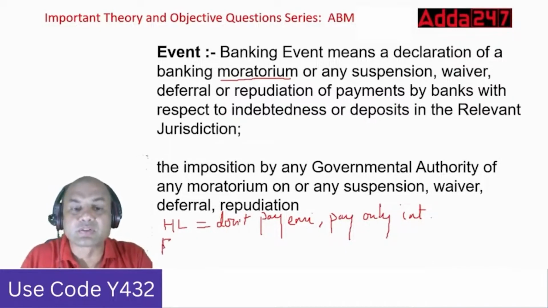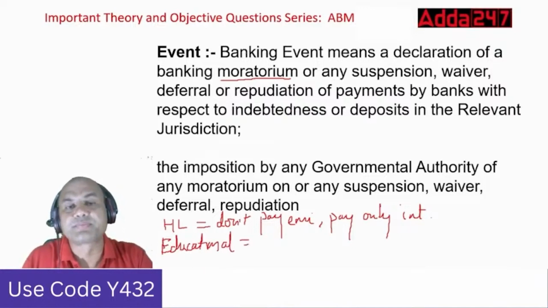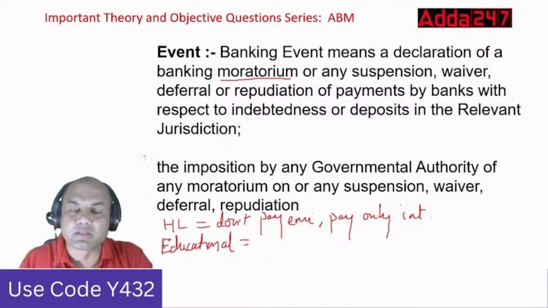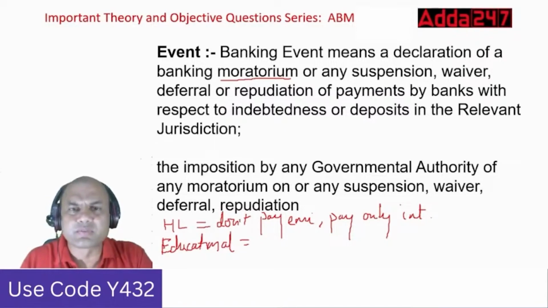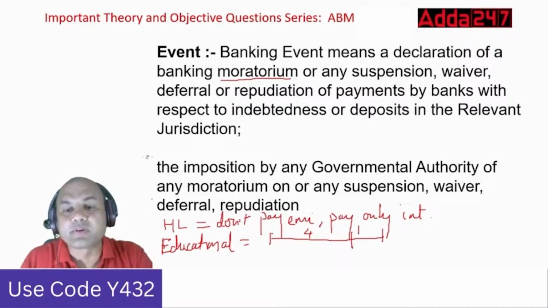In an education loan also we have the moratorium. How does the education loan work actually? It works like this. Suppose I have, let's say, 4 years of engineering generally, or medical, which is generally 5 years. So if I have 4 years of engineering, these 4 years plus 1 year for job searching, so total 5 years, the bank doesn't ask anything from me.